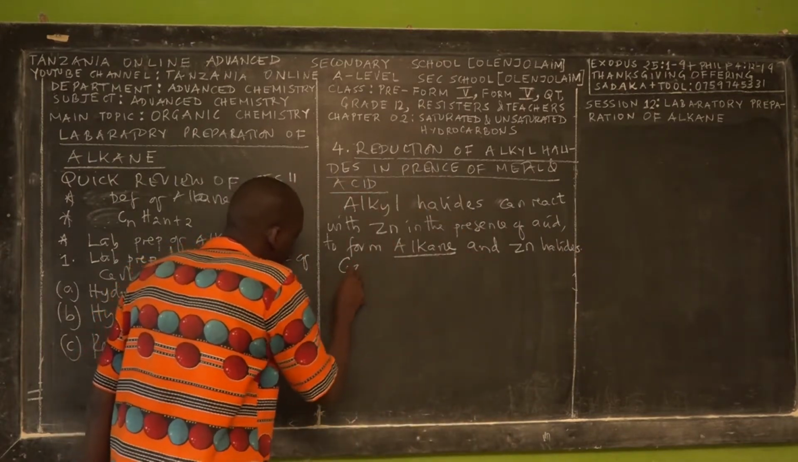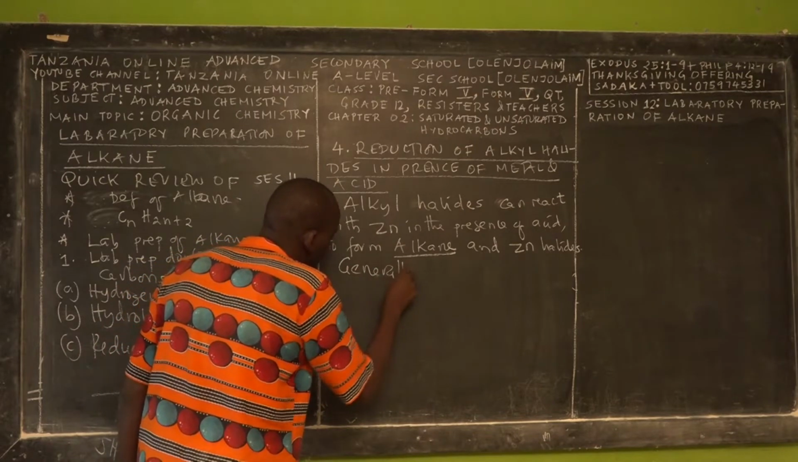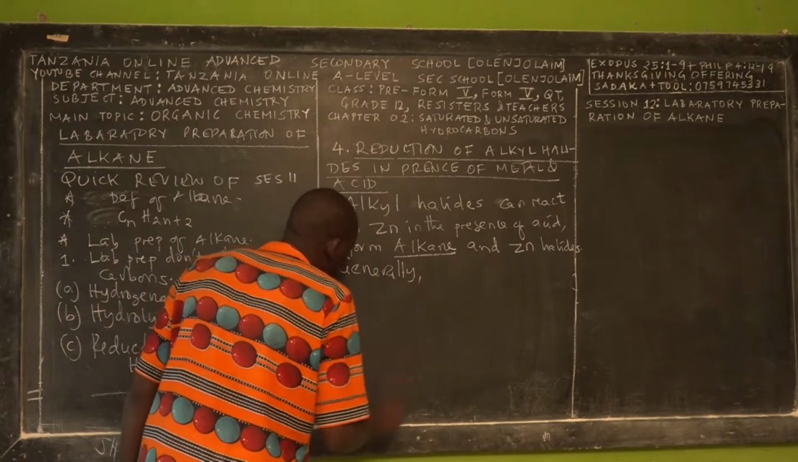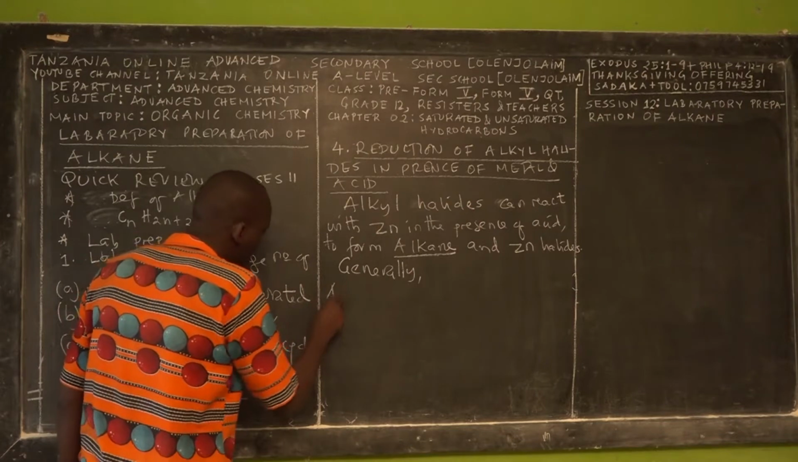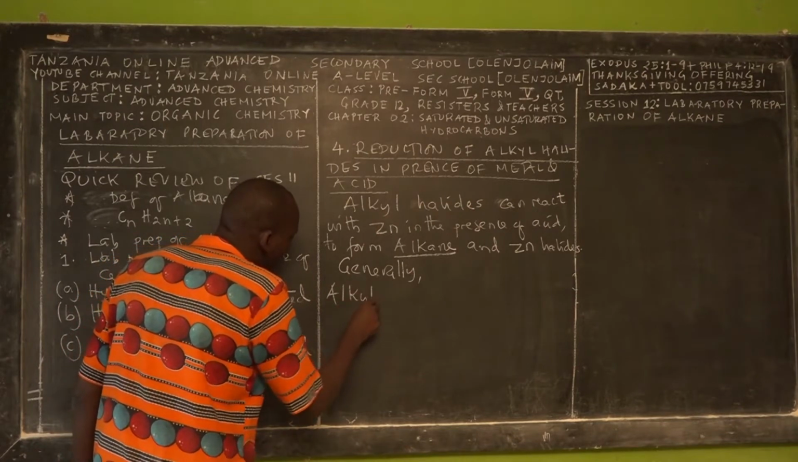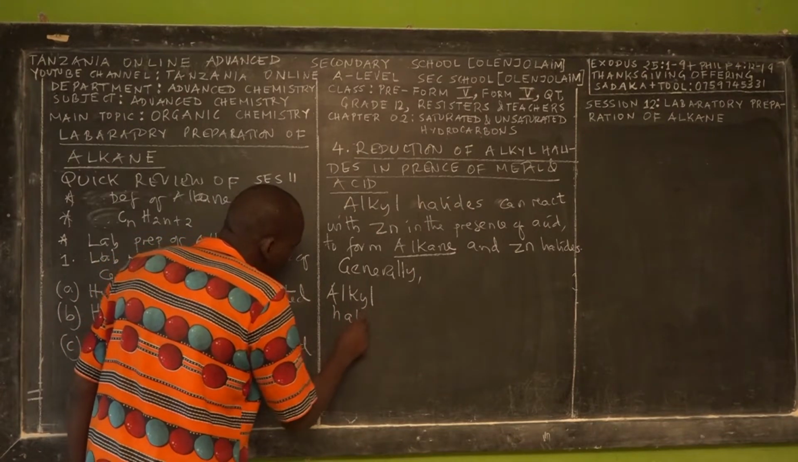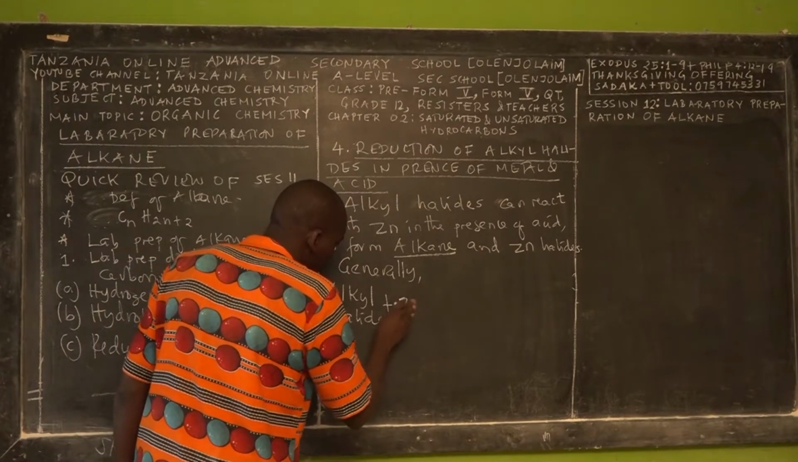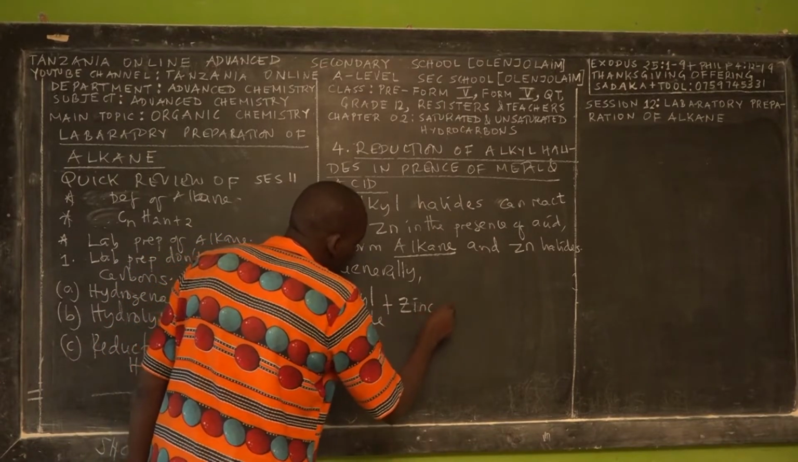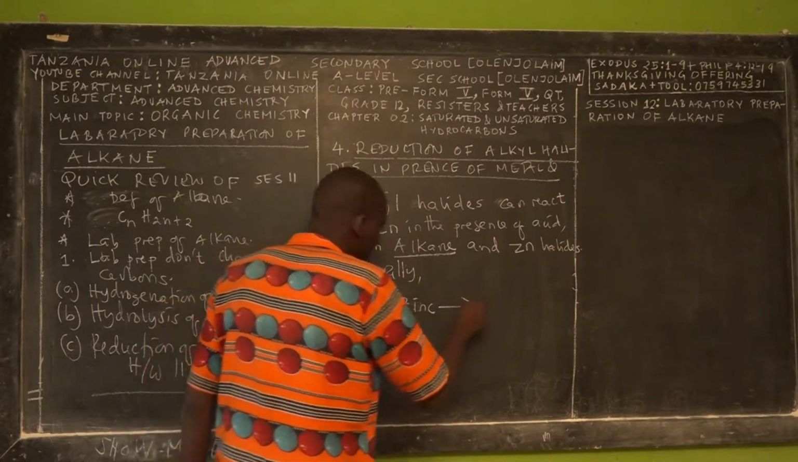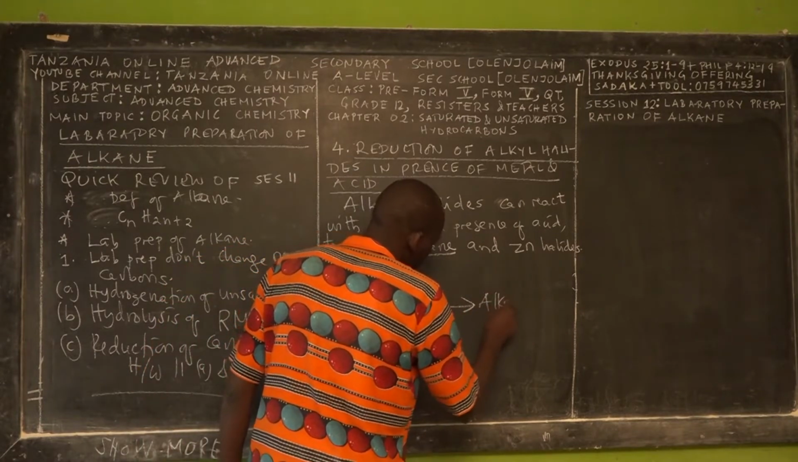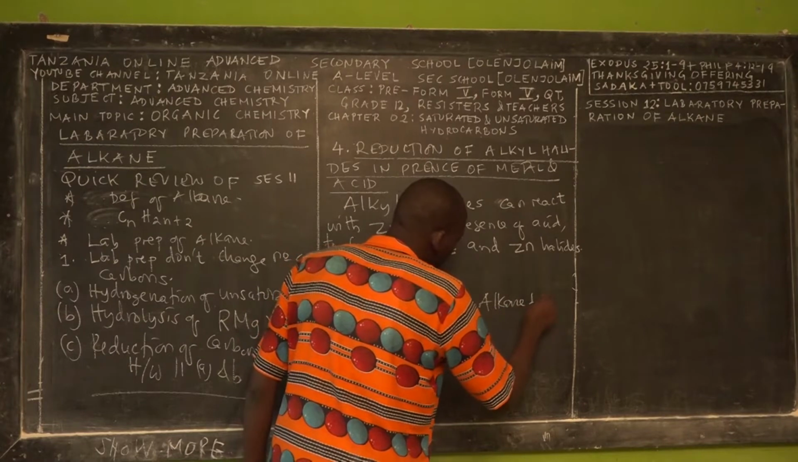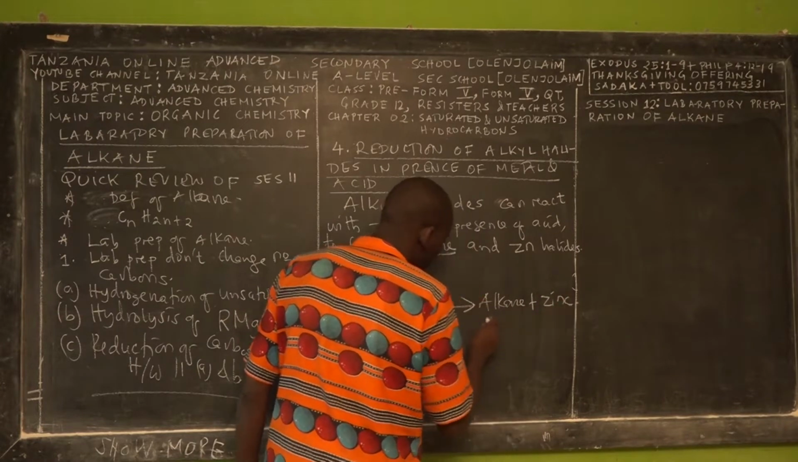So generally, on the reactant side we have alkyl halides reacting with zinc, and then the product is alkane, plus zinc halide.